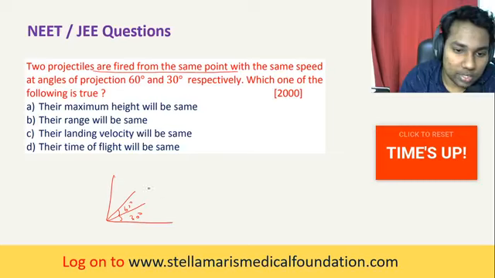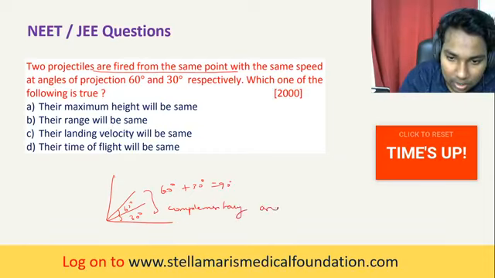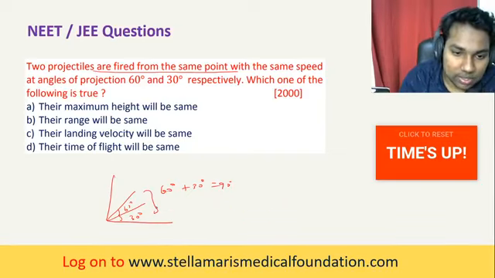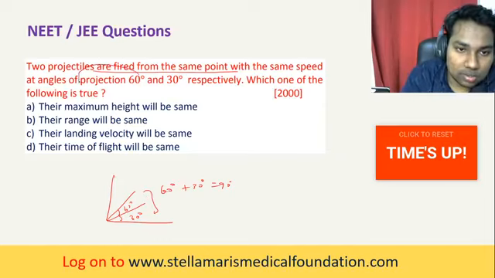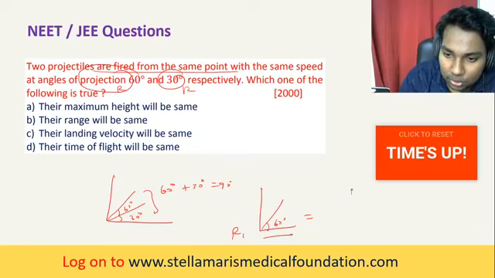So what happens? 60 plus 30 degree is equal to 90 degree. They are complementary angles. So when they are complementary angles, this projection range will be equal to this projection range. So the range R1 of the projectile projected at 60 degree will be equal to the range of the projectile projected at 30 degree.